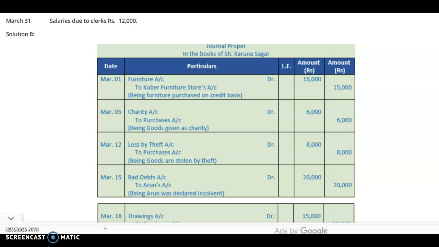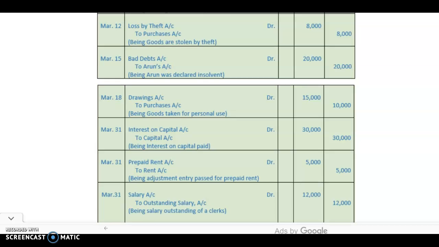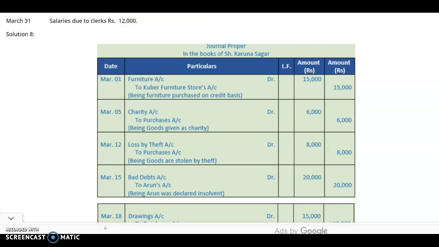You will notice that these are simple journal entries, but they have the name of journal proper book under which the transactions are recorded. And note it down that these transactions will not be recorded in any of the other books like the purchase book, sales book, purchase return, sales return, cash book, 1 column, 2 column and petty cash book. So this way we have completed this lesson.